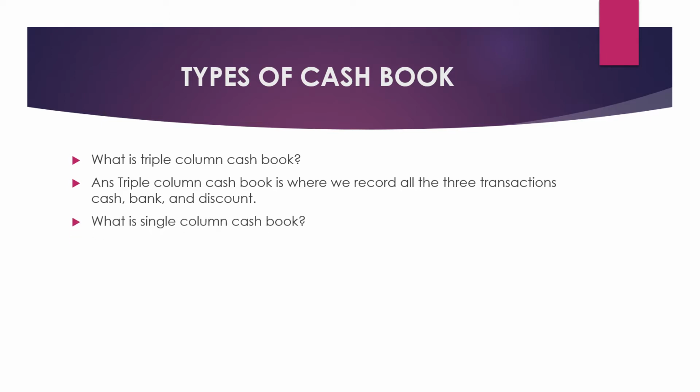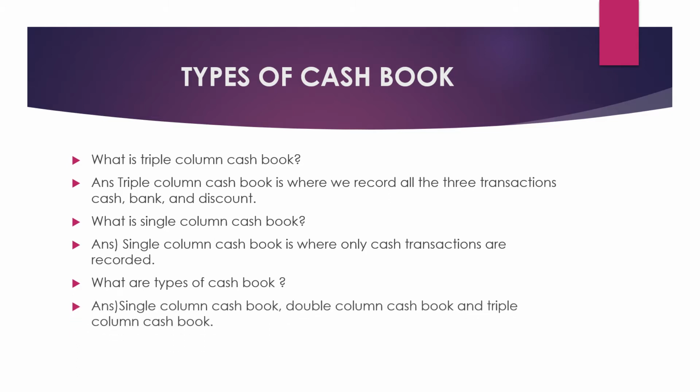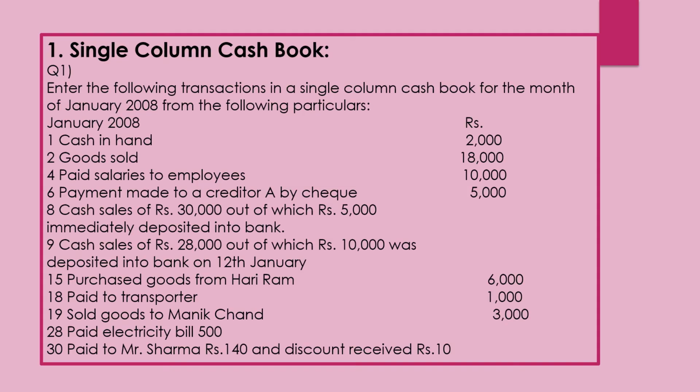Next is single column cash book. What is single column cash book? It is a book where only cash transactions are recorded. That means we will not record any bank transaction. Only cash transactions will be recorded here. So that is single column cash book. So what are the types of cash book? Single column, double column and triple column cash book. But as I told you, we will be discussing sums only about single column cash book and triple column cash book.